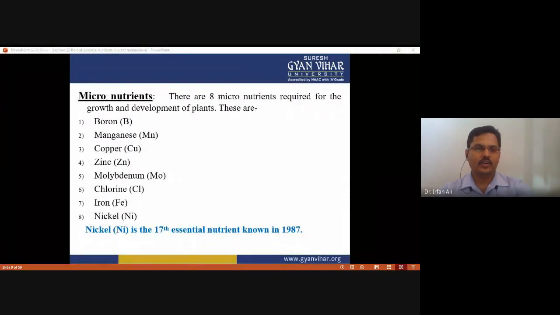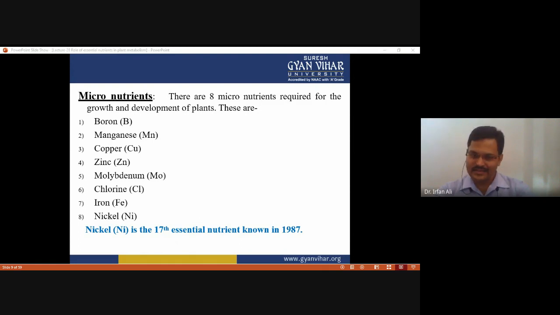And these all are micronutrients. These eight are micronutrients, which are required in a small amount. These are boron, manganese, copper, which you have to remember as a group of three, and zinc, molybdenum, chloride, and iron, nickel. Nickel is the 17th essential nutrient, discovered in 1987. So it is the last element discovered as an essential nutrient.